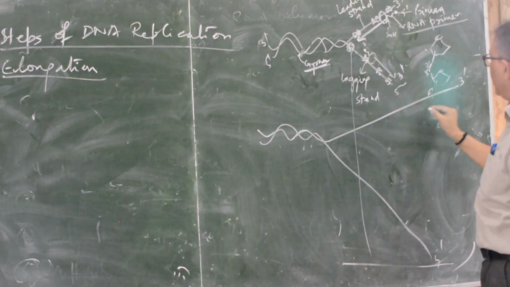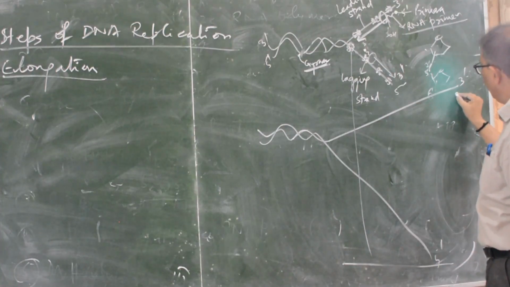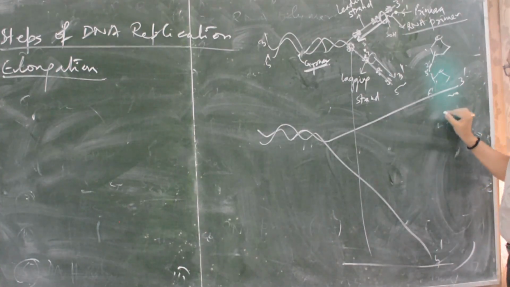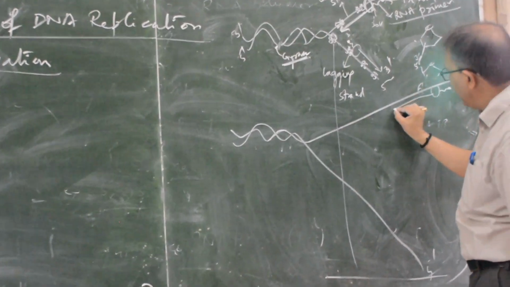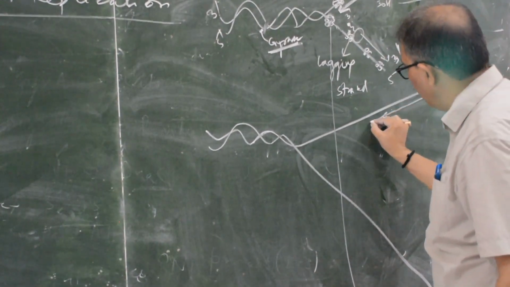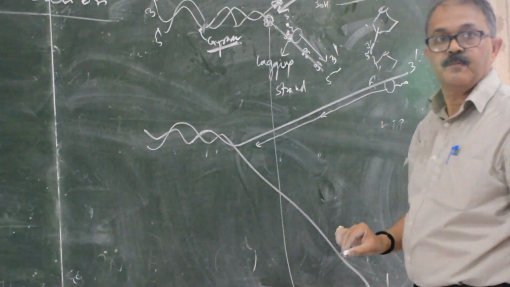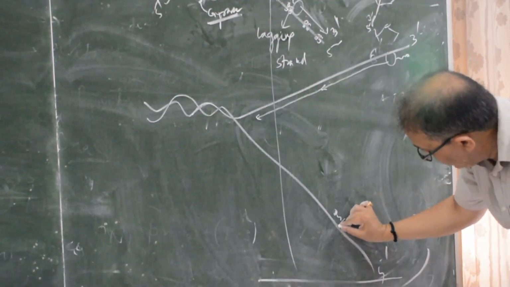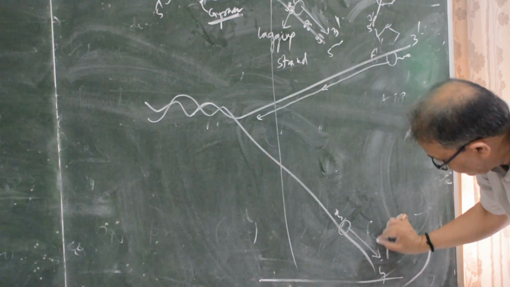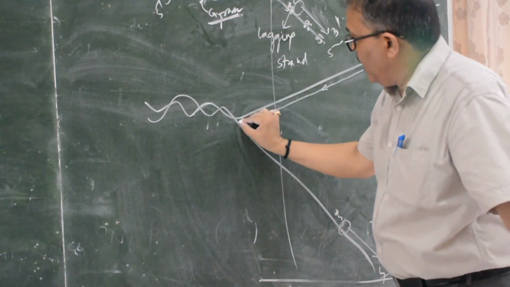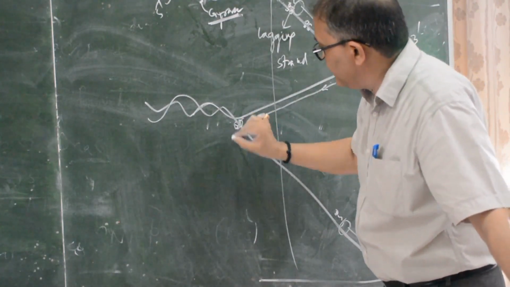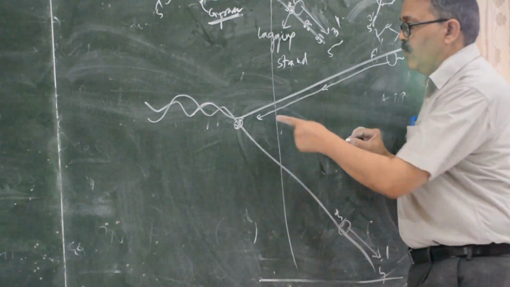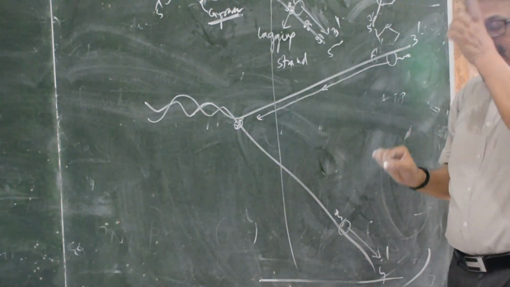Suppose right now, primase enzyme synthesizes RNA primer, DNA polymerase moving continuously. Till now, this is helicase enzyme, which moves forward. Then what happens?